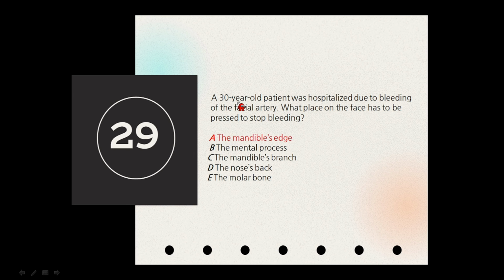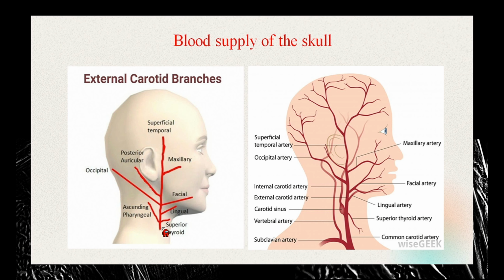Okay, so the 29th question is that a 30-year-old patient was hospitalized due to bleeding of the facial artery. What place on the face has to be pressed to stop the bleeding? So the facial artery, we knew that it is a branch of the external carotid. So you can see the facial artery here diverging from the external carotid right here, right around the mandible's edge, where the mandible's edge is supposed to be. This is the part where the mandible is, right?